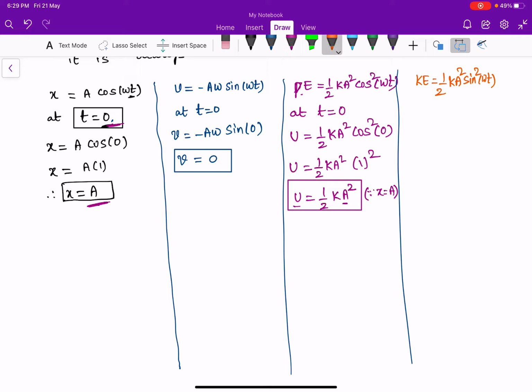Now substitute t equal to 0 in the kinetic energy function. Kinetic energy is nothing but half k a square into sin square 0. Sin 0 is nothing but 0, so kinetic energy is equal to 0 here.